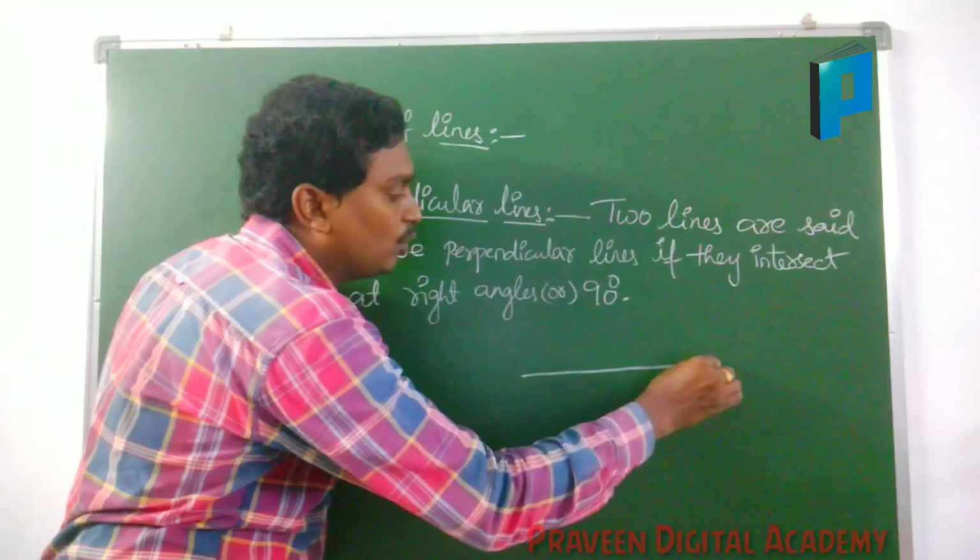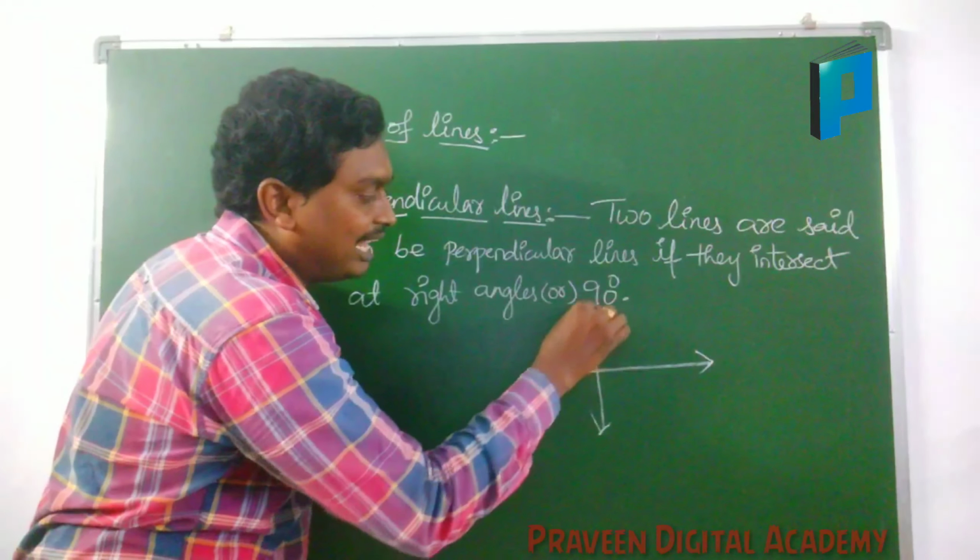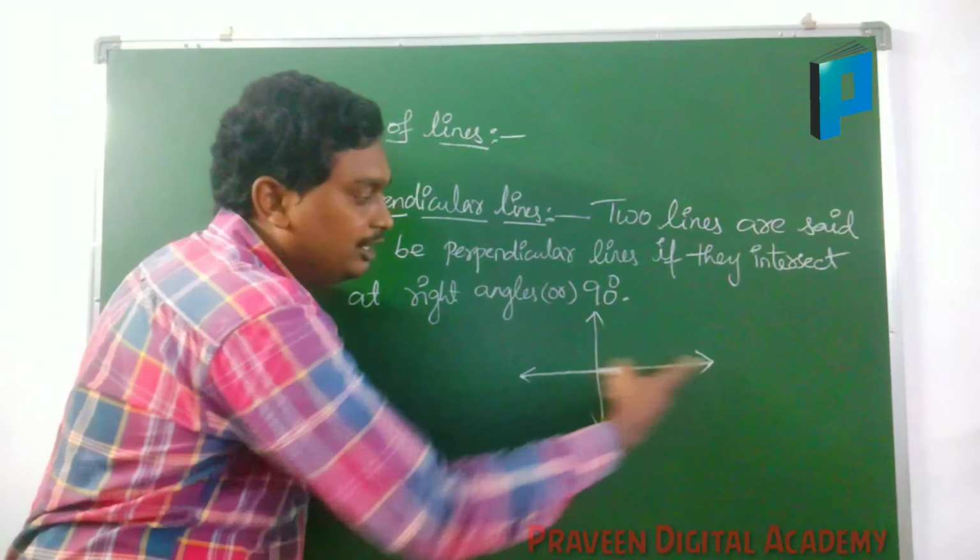If you are having two lines, a line like this, and another like this, these two lines are said to be perpendicular if they intersect at one point and the angle at the point of contact is 90 degrees. Then only we call such lines perpendicular lines.